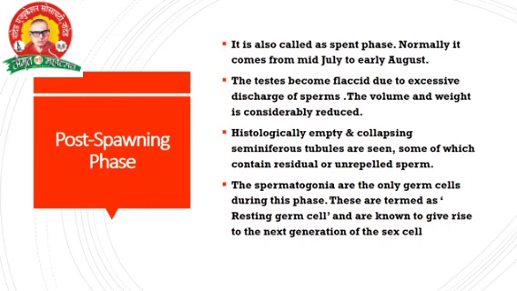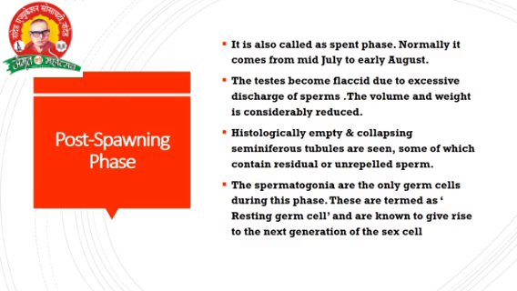It is also called the spent phase. After the breeding, the last phase is the post spawning phase. It is called the spent phase. Normally it comes from July to early August. The testes become fleshy due to the excessive discharge of sperm.